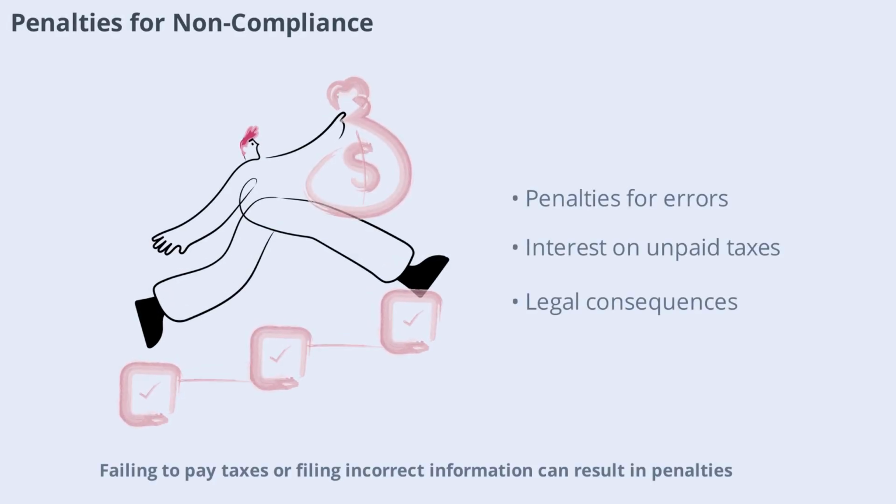Failing to pay taxes or filing incorrect information can result in penalties, interest, or even legal action. Governments take tax compliance seriously because tax revenue is essential for public services. Penalties are designed to encourage timely and accurate filing. If you make a mistake, it's important to correct it as soon as possible to minimize consequences.